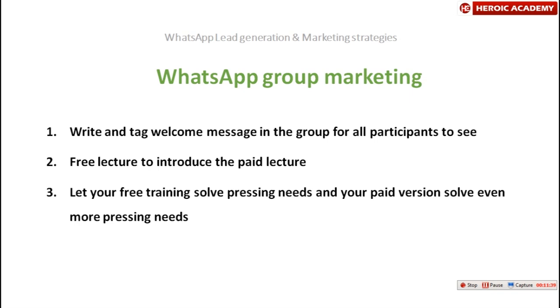Then after introducing what they're going to learn, you tell them that you have a special training. You can put it like this: I have a special training for you as a beginner, because I assume that you need a guide to know exactly the course you are going to take, because some beginners don't really know their left and right when it comes to ICT skills. They need somebody to guide them. So I prepared a special course for you, and the course is completely free, absolutely free for you. You go through the course to know exactly what to learn and how to learn it.